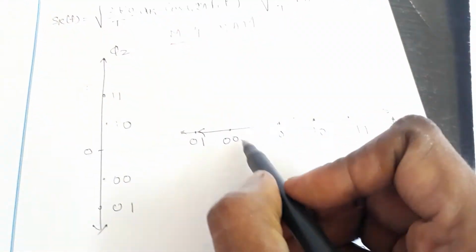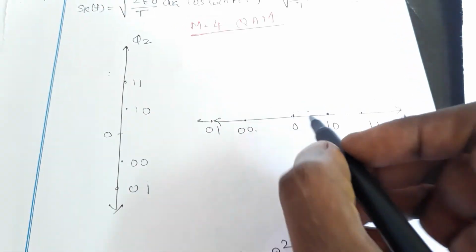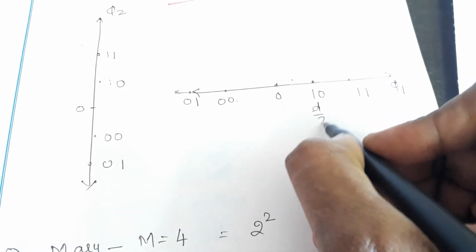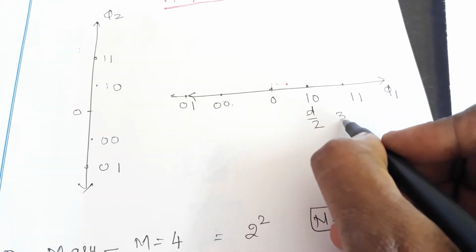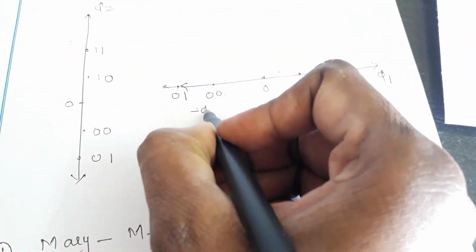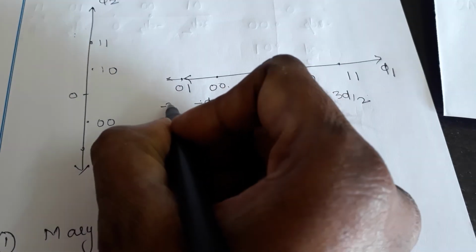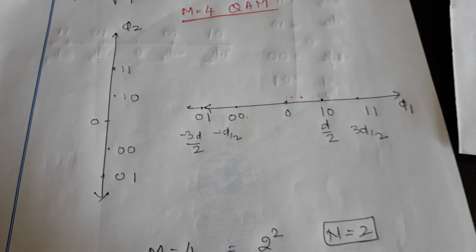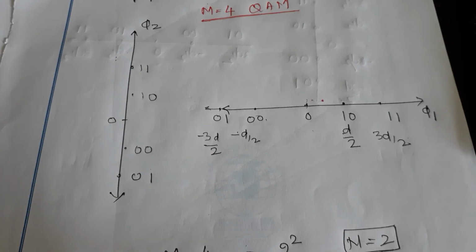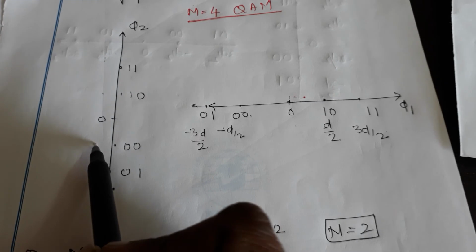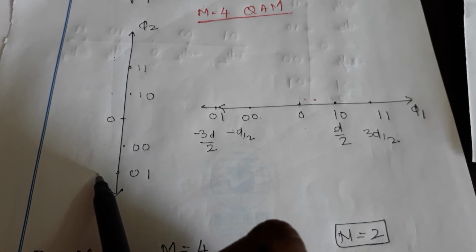Now let me deal with the values. What have I written there? D minimum. This is 0, this is d by 2 and this is 3d by 2 as the next value, and here it is minus d by 2 and here minus 3d by 2. Clear? What is d? The minimum distance. In the same way here also I am going to write 3d by 2, d by 2, minus d by 2, minus 3d by 2.